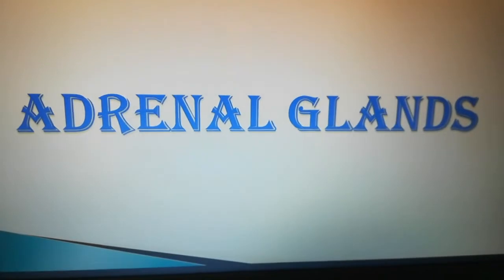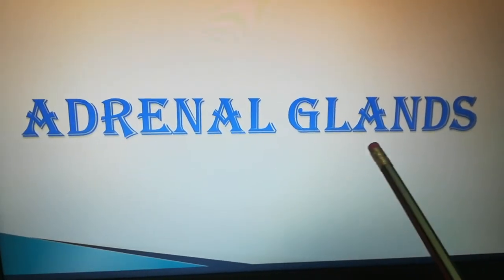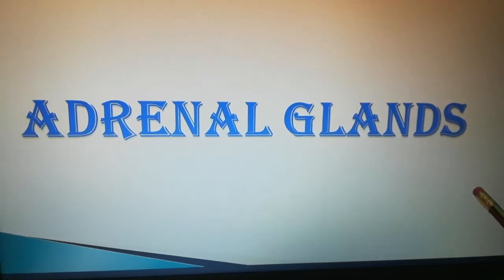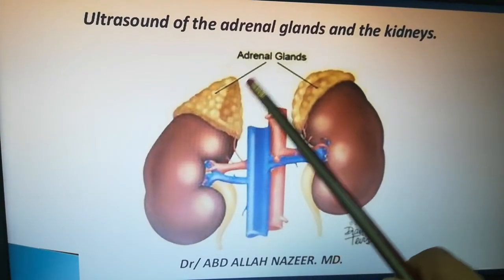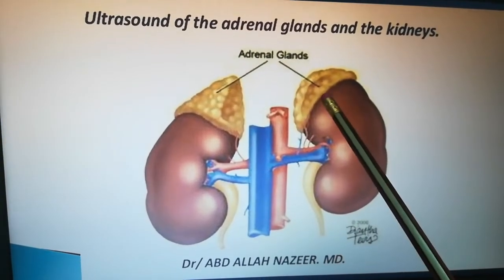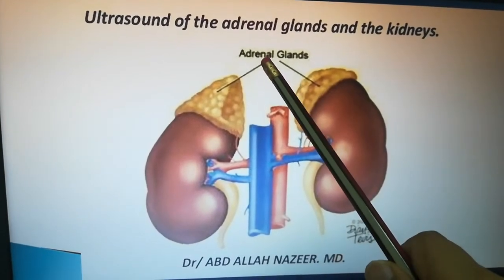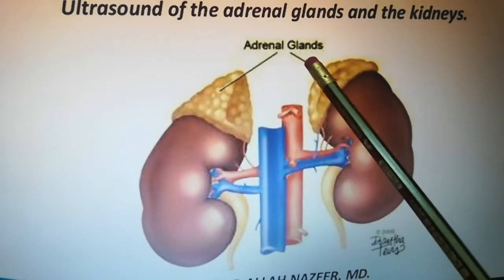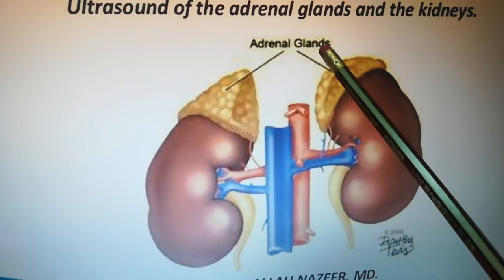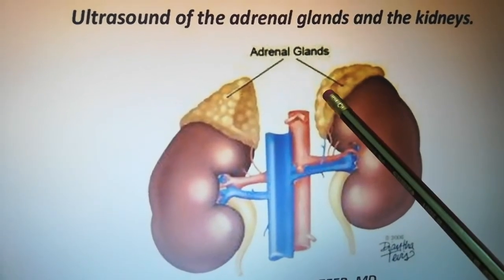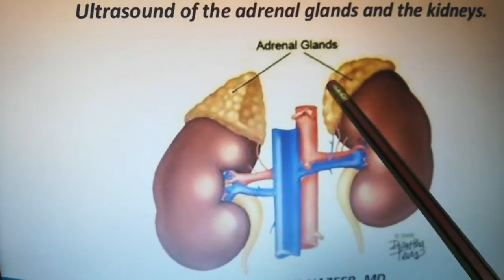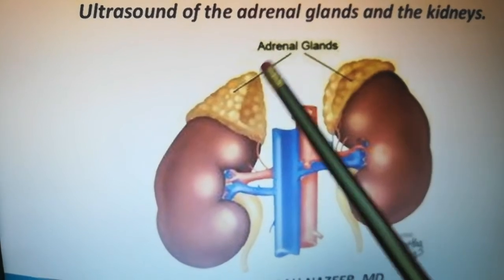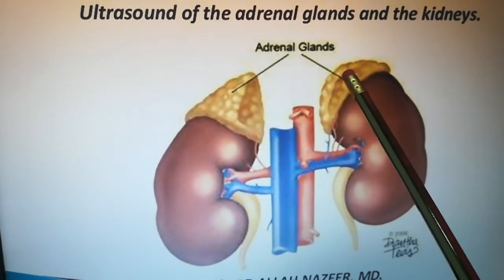Let's study another gland called the adrenal gland. Now let's see, where is this adrenal gland located? Adrenal glands are located at the top of the kidney. Where is it located? At the top of the kidney. What is the role played by the adrenal glands? It produces a very important hormone called adrenaline.